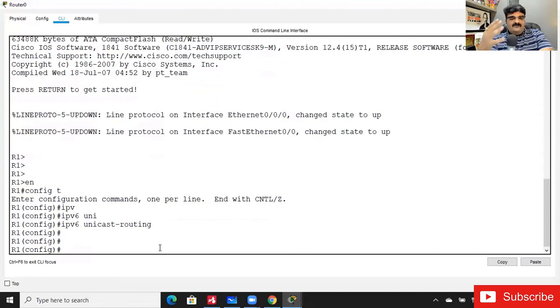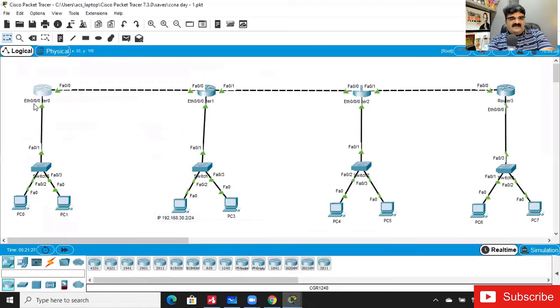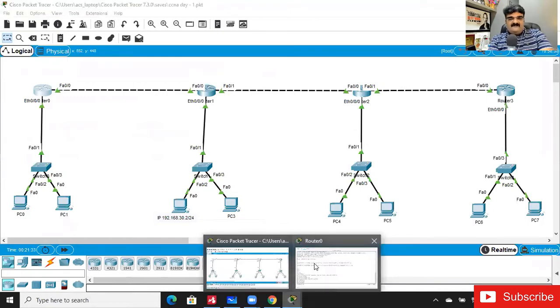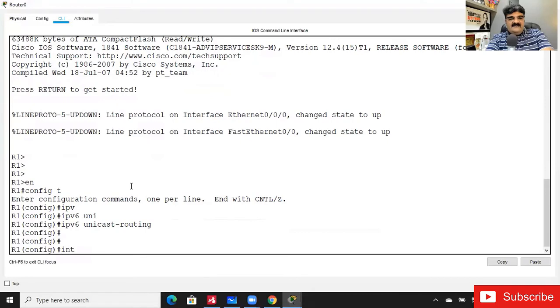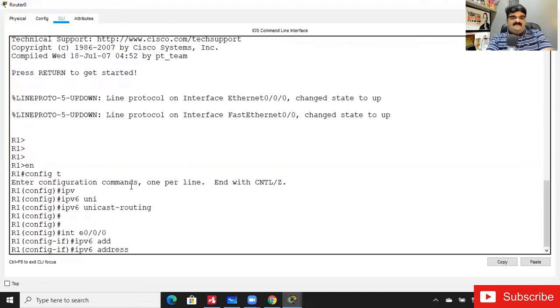Now I'm going to configure the IP version 6 address. As we know, the interface connected to my LAN is Ethernet 0/0/0, so I have to go to the Ethernet interface first: interface Ethernet 0/0/0. Now we will give the command ipv6 address.